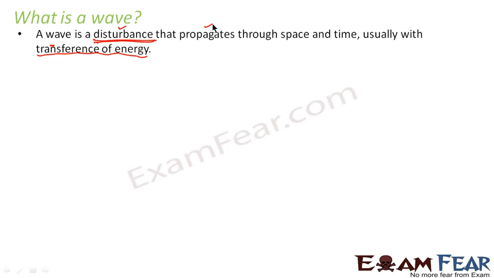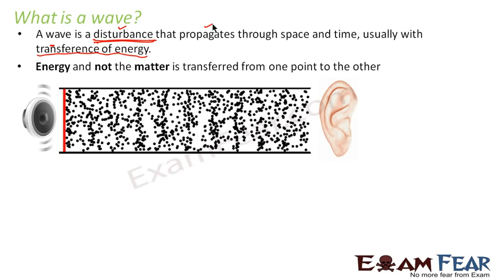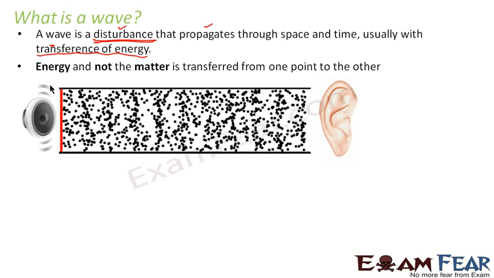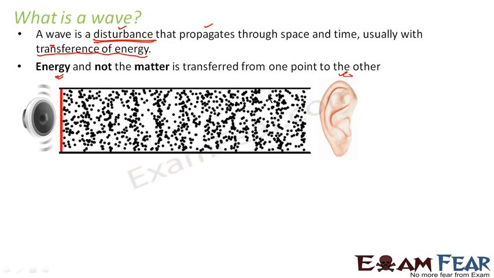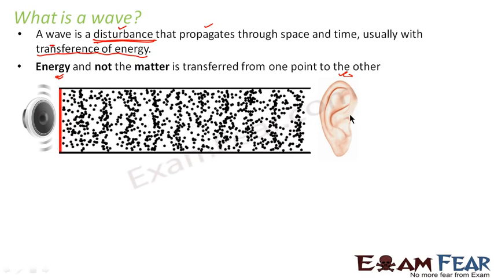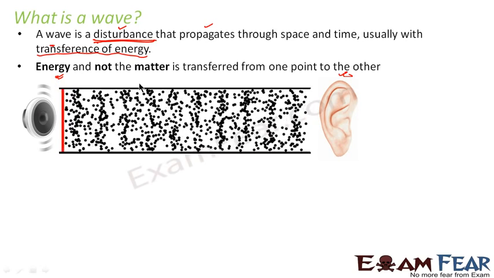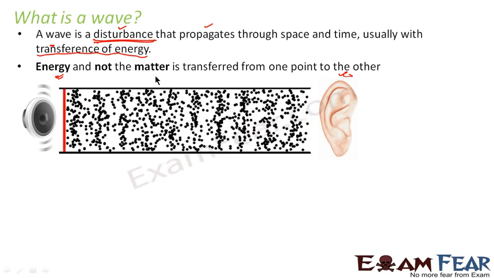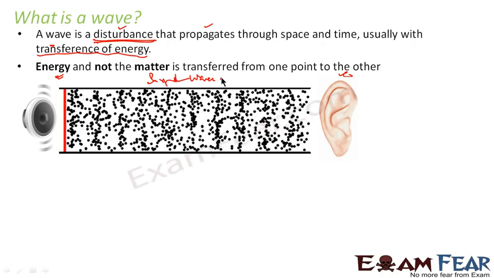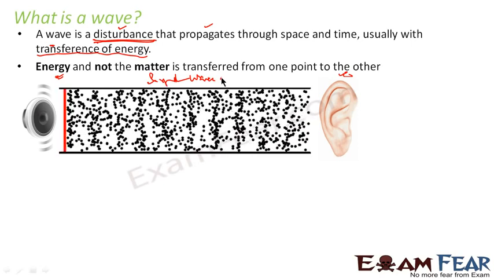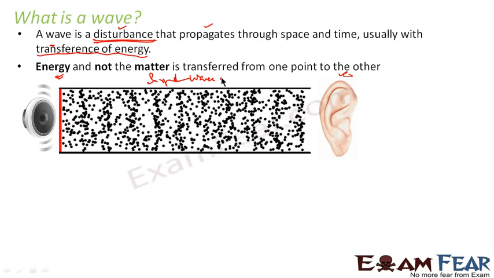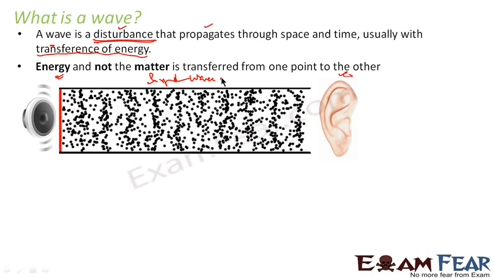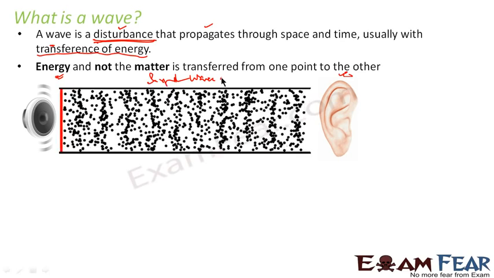Let us look at this example so that you can very clearly understand a wave. Let us suppose this is music which is coming up, or say this is the sound of a horn, and this is your ear. This sound reaches your ear. How does it reach your ear? Because of these sound waves. The sound waves travel somewhat like this. Now you must be thinking, why is the sound wave looking so dirty and yucky? We will discuss in detail how a sound wave travels, but as of now, just keep in mind that this is somewhat how the wave will travel.